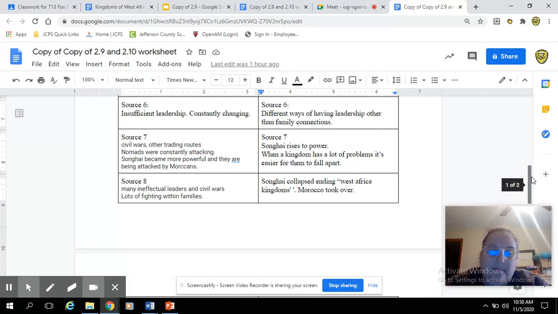Source 6, insufficient leadership. Source 6 is a word jumble. It's a bunch of names because this person took over, then this person took over, and then this person took over, mainly because of family, since they were constantly fighting with their own family. The long-term effect of this is going to show that just because of family, that doesn't mean good leadership.